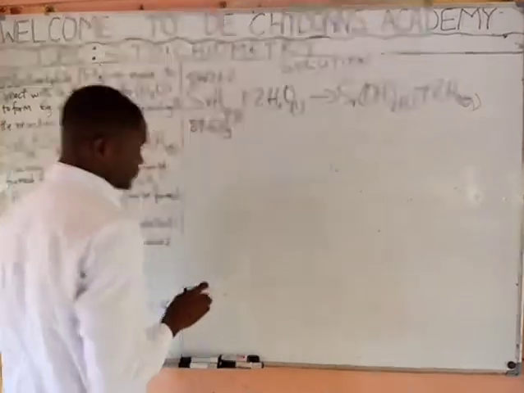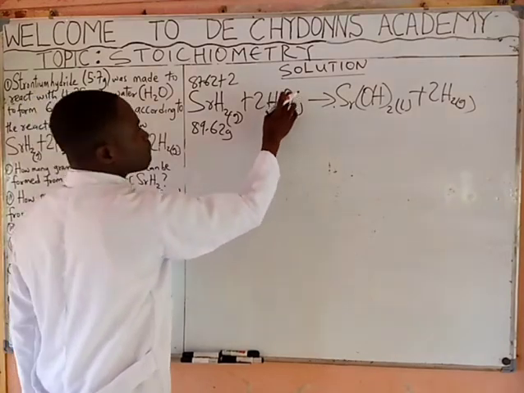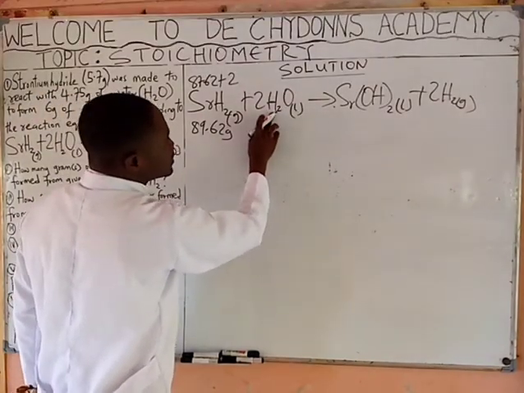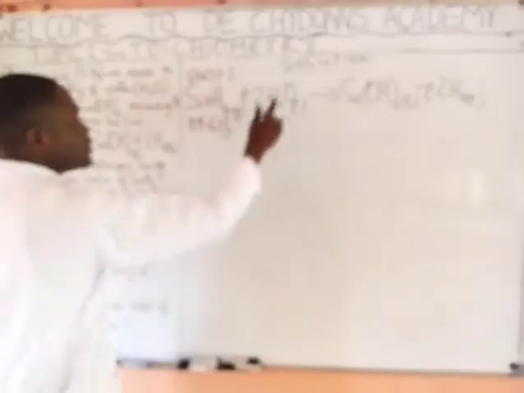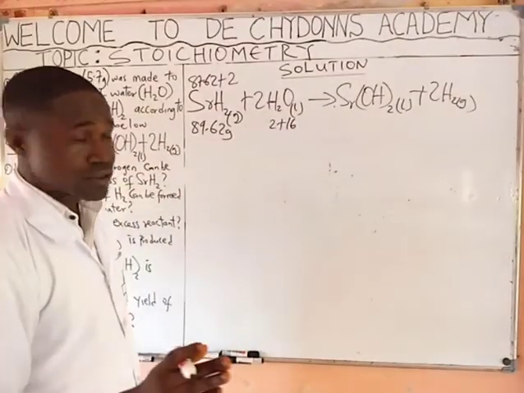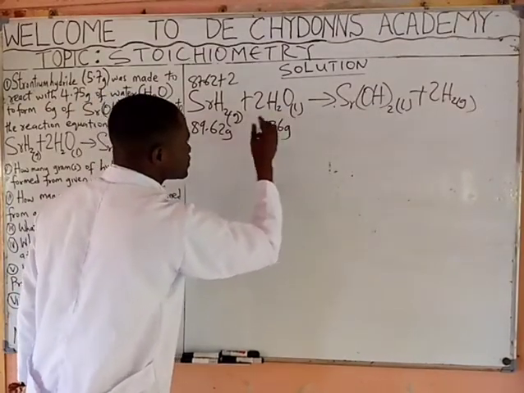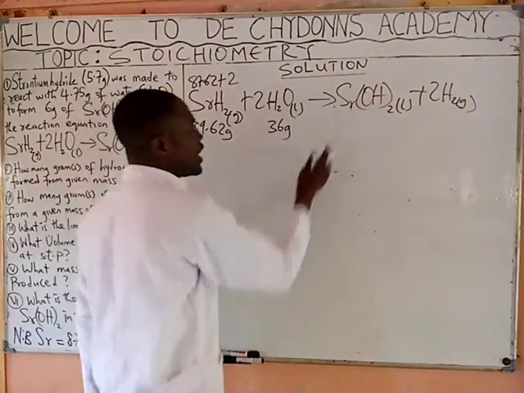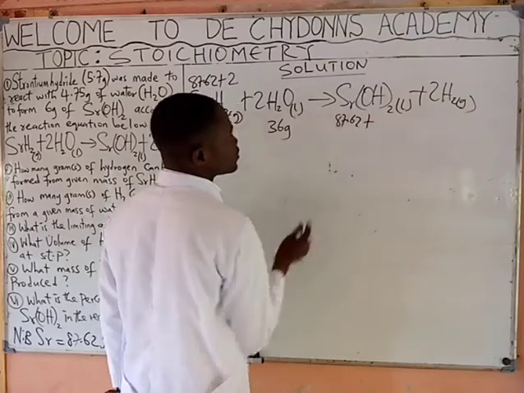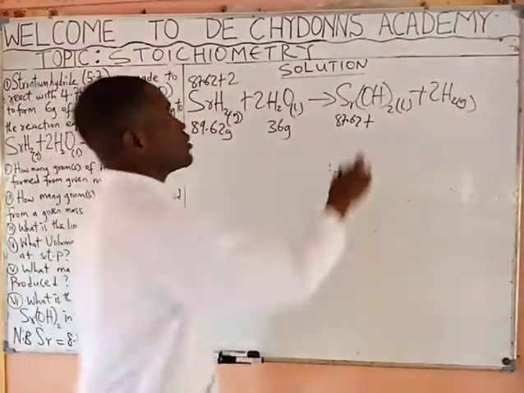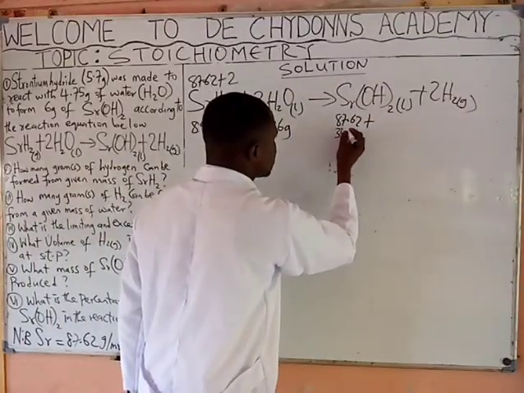Then water. Hydrogen, the atomic mass is 1. 1 times 2 is 2. Plus oxygen, which is 16, that will be giving you 18. But then, this 18 times 2 will be giving you 36 grams. That is for water. Then for strontium hydroxide, we have strontium to be 87.62 plus oxygen 16, hydrogen 1, that is 17. 17 times 2 is 34. So we'll be having 34.